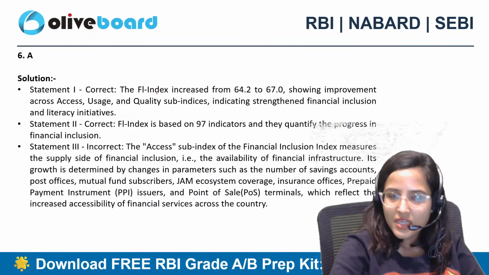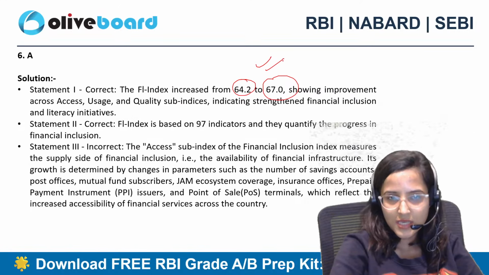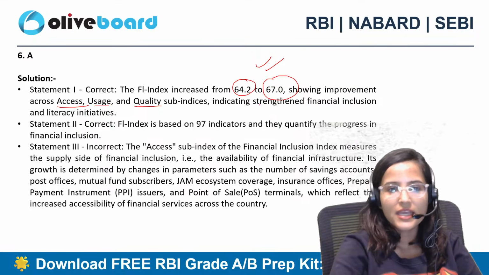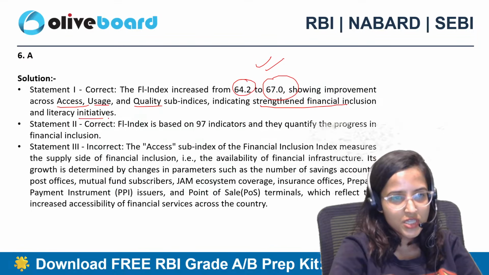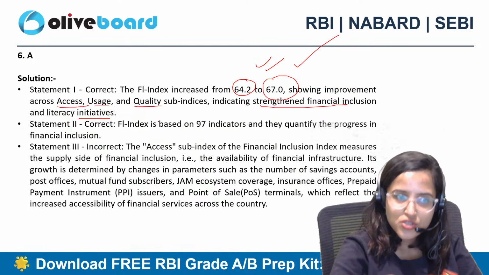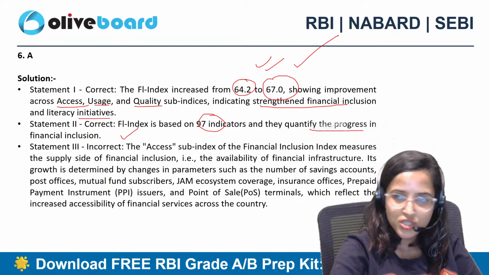So statement 1 is correct. The Financial Inclusion Index increased from 64.2 to 67, showing improvement across access, usage, quality sub-indices, indicating strengthened financial inclusion and literacy initiatives. So 64.2 to 67, this is correct. The second is also correct. It is based on 97 indicators and they quantify the progress in financial inclusion.